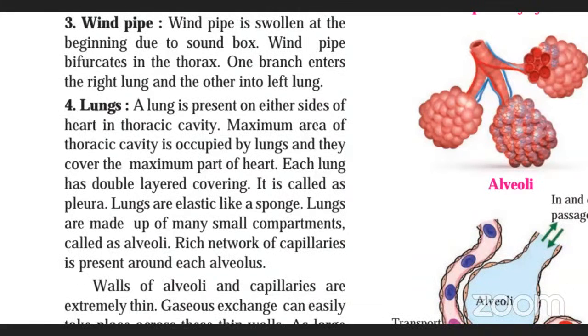Now lungs. We are very much aware that there are two lungs, one on the right side and one on the left side, and each lung has a double layered covering. Each lung is having a double covering. It is known as what? Pleura. It is known as pleura. Lungs are elastic like a sponge.